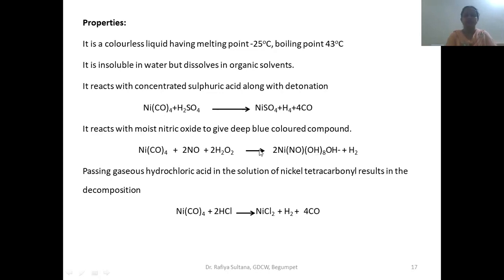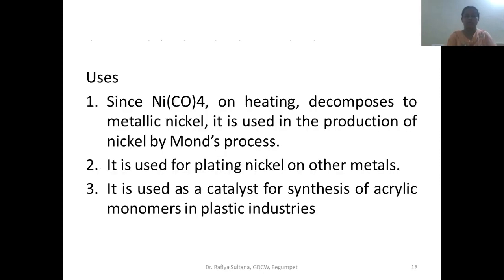The color of this compound, which is formed after the reaction of tetracarbonyl nickel with nitric oxide, is a deep blue color. And next, it also reacts with hydrochloric acid and undergoes decomposition to nickel chloride and carbon monoxide. These are a few physical and chemical properties of tetracarbonyl nickel.